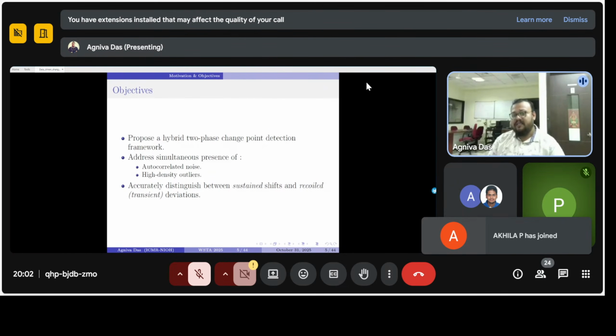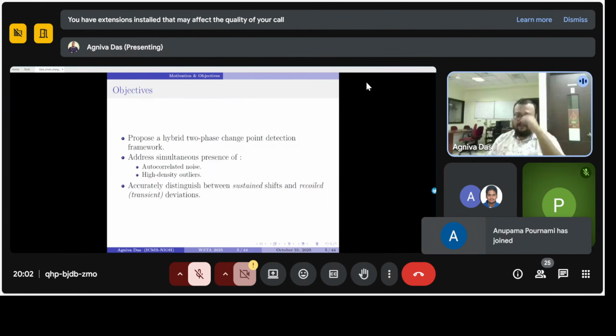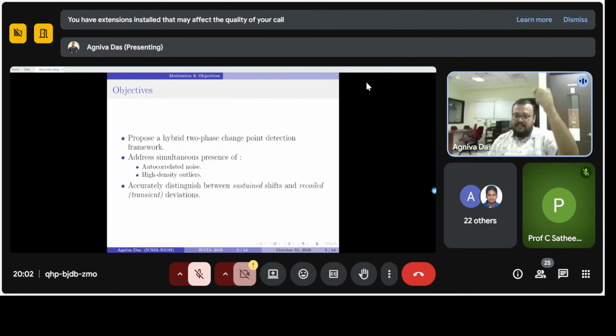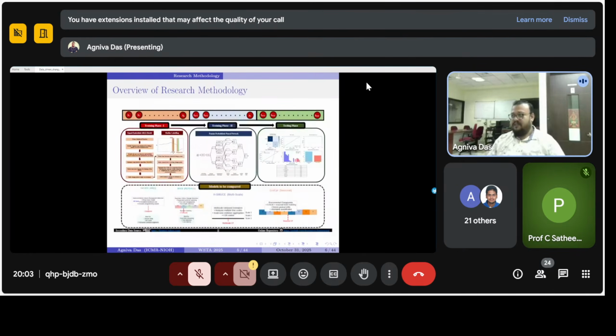During change point analysis, the mean may change but sustain. In some cases, the mean changes for a few observations or a single observation, and then recoils back to its original mean. In certain applications, it might be important to know which shift will sustain and which will recoil in subsequent time points.